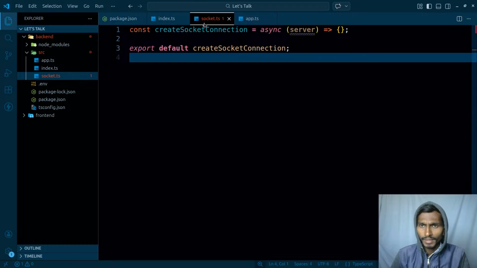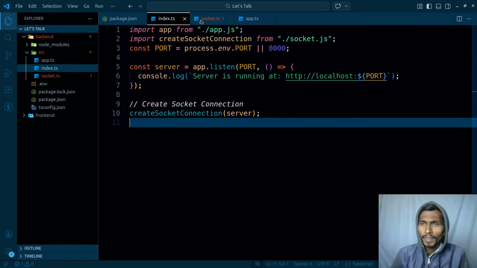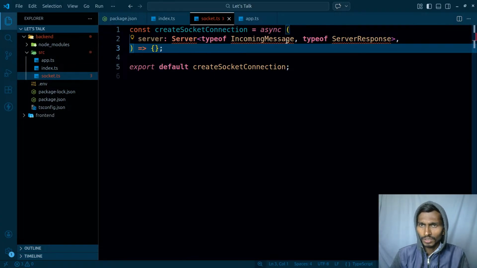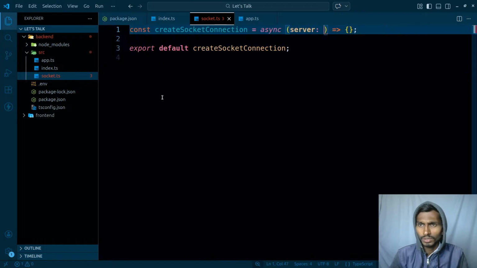Server implicitly has an any type. I can come back here. What is the type of this? Server, type of incoming message, server response. Is this gonna be like this? Let me do it. Copy it from here, and once it is actually copied, I'm gonna be pasting it here, and let's see what's gonna be like. First of all, I need to have the server. It actually comes from the socket also. That's crazy.